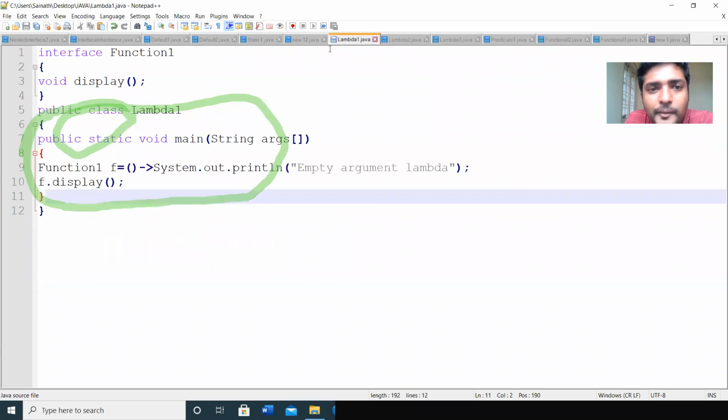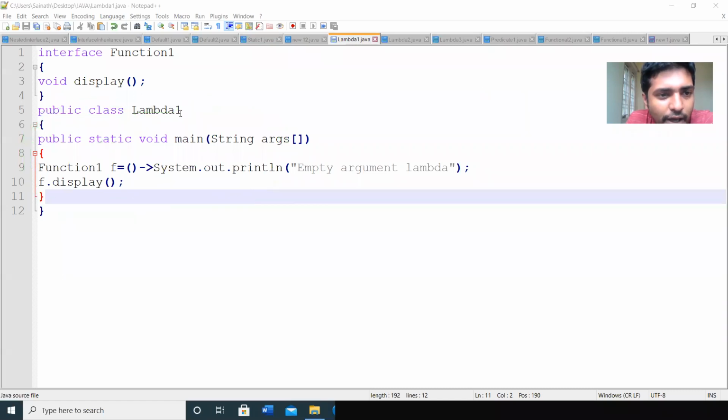Here we are not implementing anything. So there is no keyword implements. The line "class Circle implements Function1" is not written here. So we are not going to implement anything. We have defined an interface here, but we are not defining that interface. In order to define that interface, we would need a class: class Circle implements Function1.